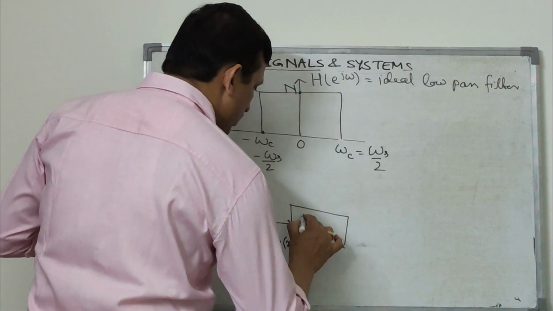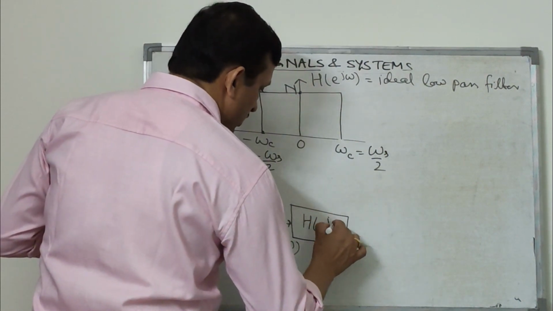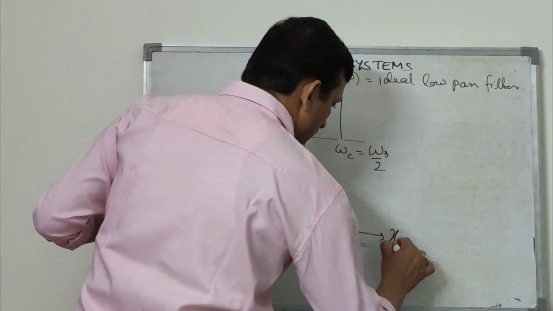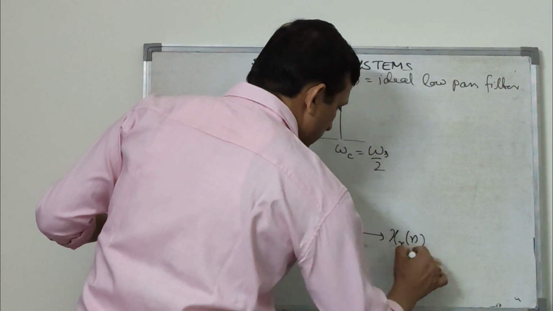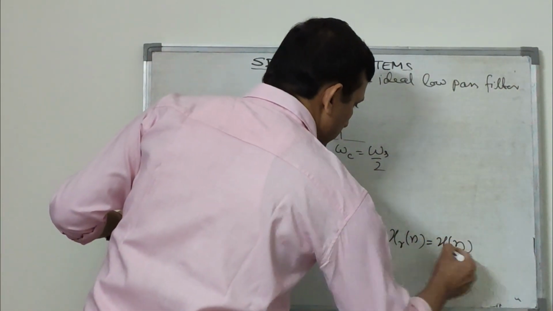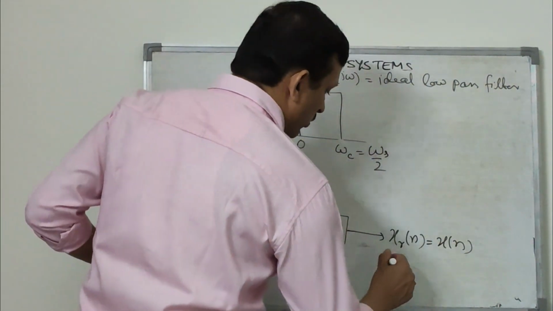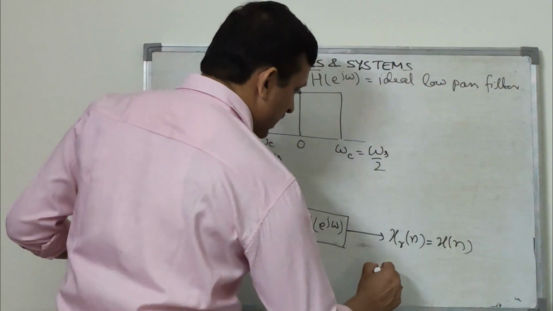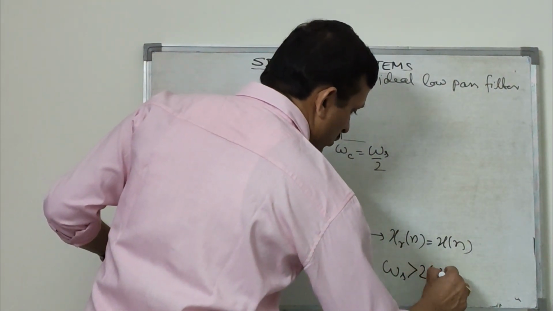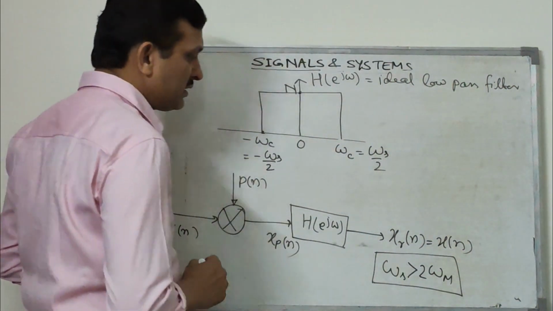If this is passed through this filter H(e^{j omega}), then this recovered signal, let us call it x_r[n], will be exactly equal to x[n]. So we can completely recover the signal provided the sampling frequency omega s is more than twice omega m.